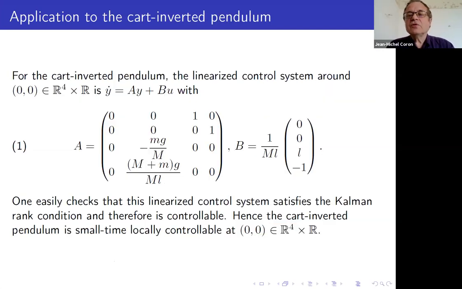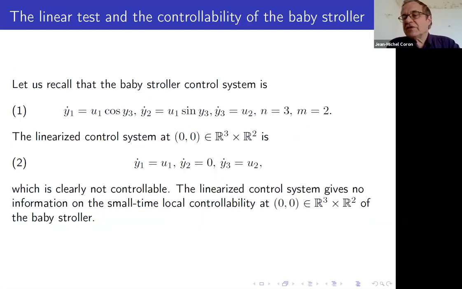And if you want to find some application, you go back to the Cartesian pendulum, we compute A and B, they are given on the slide. You check the Kalman rank condition, the linearized control system is controllable, and therefore the nonlinear system is small time locally controllable around the equilibrium, which is y equals 0, u is equal to 0. But of course, you do not expect that this sufficient condition is necessary. And here is a simple example.